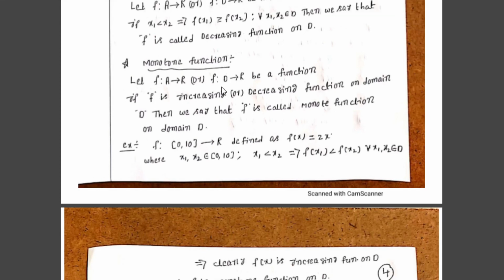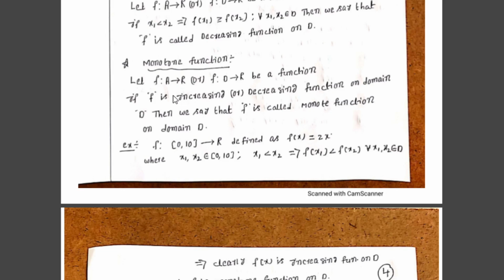Next one, monotone function. Monotone function means, let f from A to R, or f from D to R, be a function. If f is an increasing or decreasing function on domain D, then we say that f is called a monotone function on domain D. That is, f is a monotone function on any domain if f is an increasing function or a decreasing function.